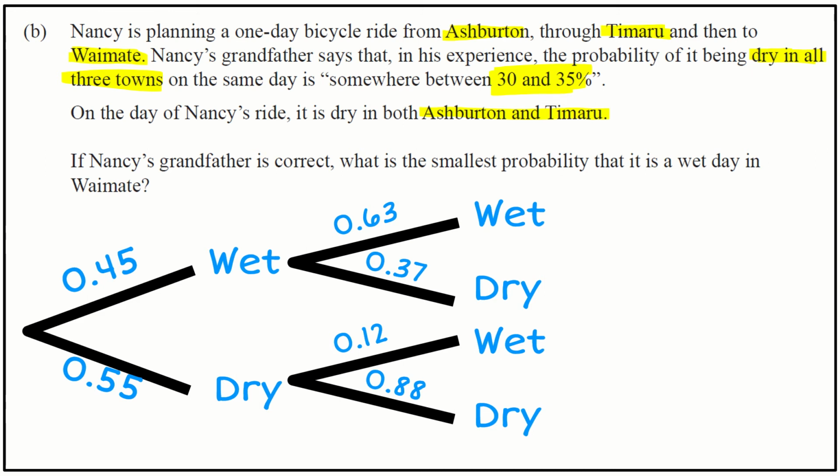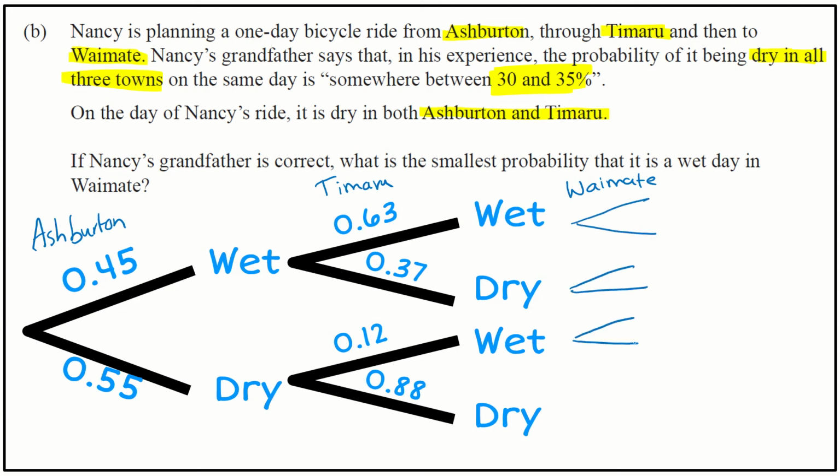Before I get into those details, I'm just going to start thinking about these three towns. Remember, our first layer was for Ashburton. The second layer was for Timaru. So we need to now add a third layer for Waimate. And we can add now the weather in Waimate could be either wet or dry. So we're adding on another layer here. Wet and dry.